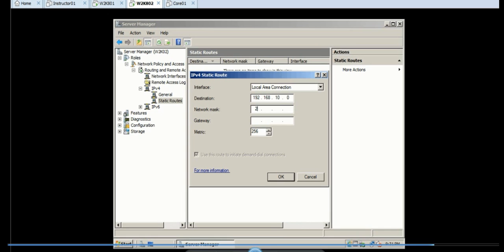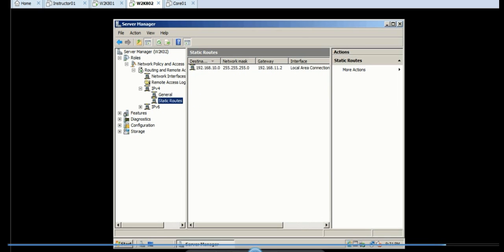The network mask, of course, is 24-bit. And the gateway is going to be the 11.2 address. Go ahead and click OK. And that creates the static route to the first server.